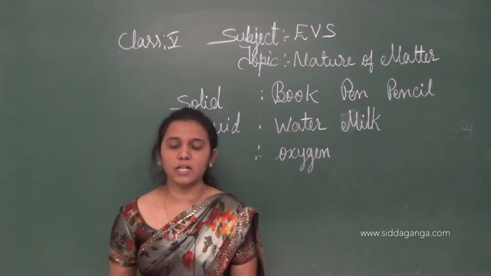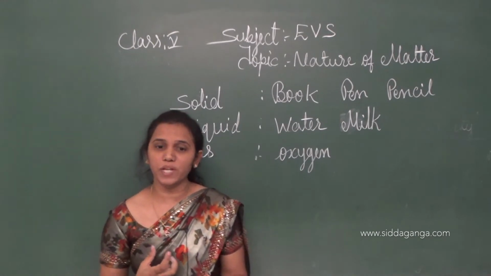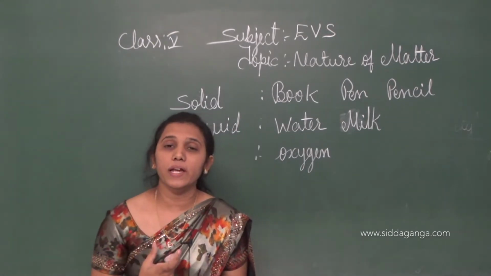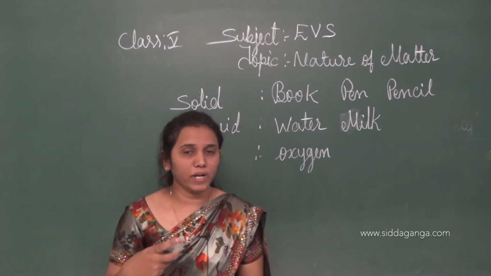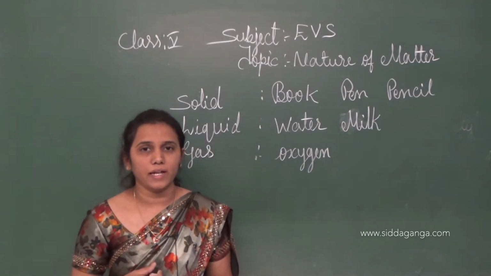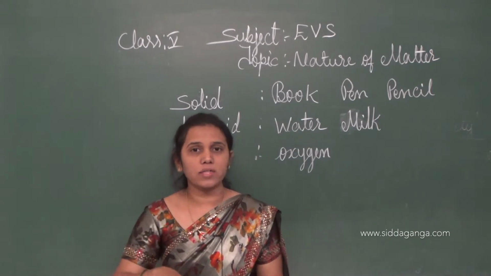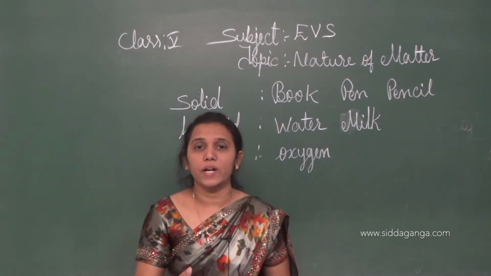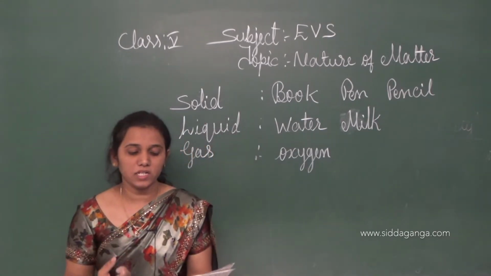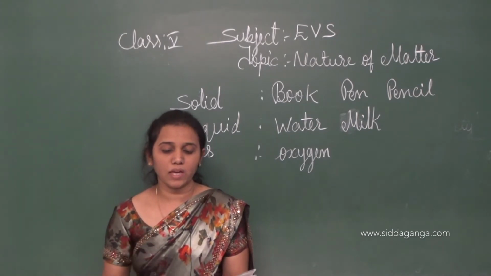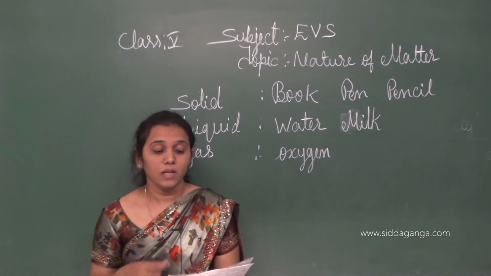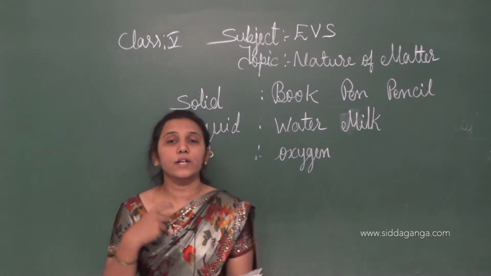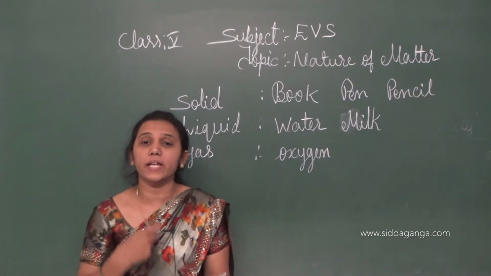Next, we just learned that during respiration, children, we eliminate carbon dioxide.